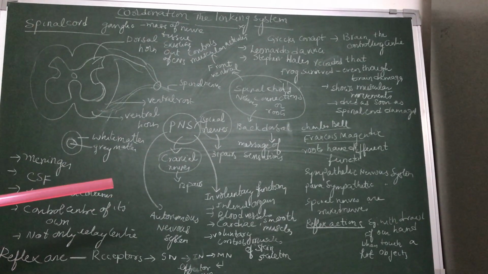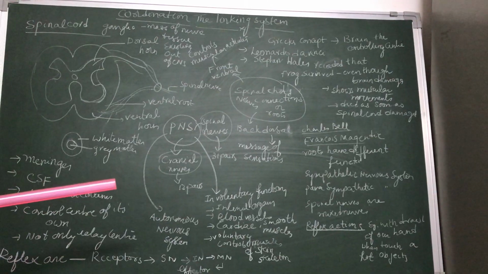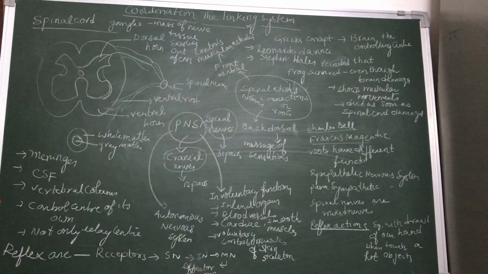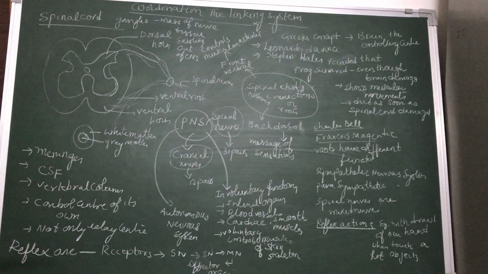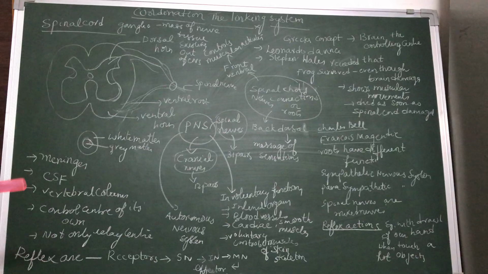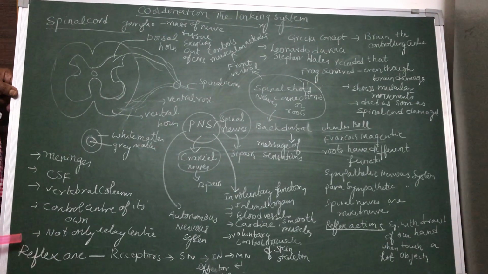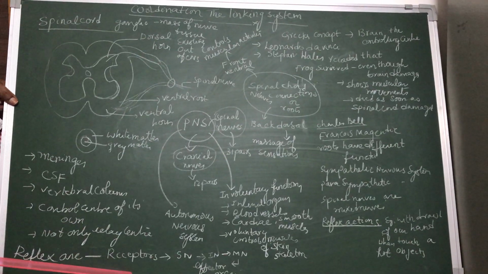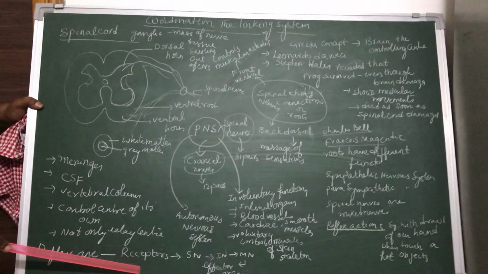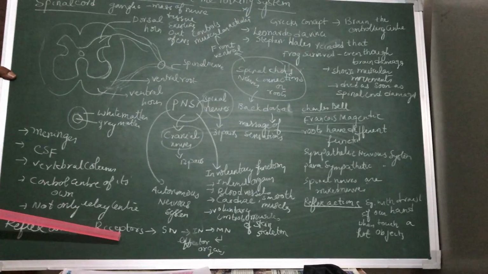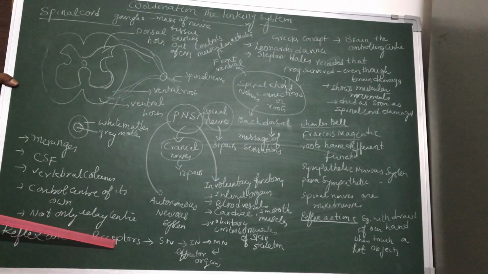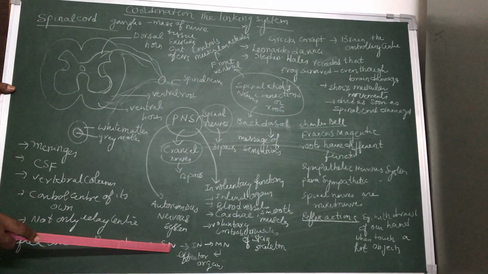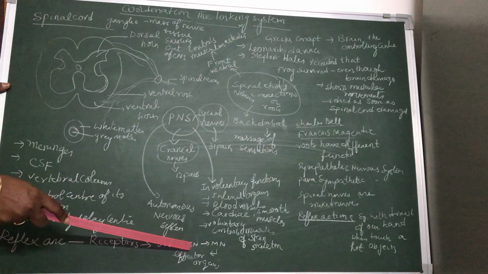And how does this reflex action occur? What are the different nerves involved in the reflex action? How does the information pass between the spinal cord and the body parts? The path that is followed by a reflex action is called the reflex arc. This reflex arc consists of many parts. Receptors are specialized cells present in the sense organs. These receptors pick up the stimulus, and it is sent to the sensory nerve. The sensory nerve sends the information to the spinal cord.